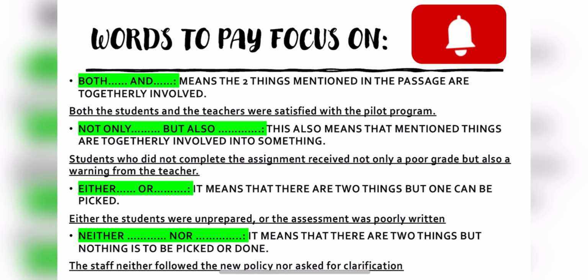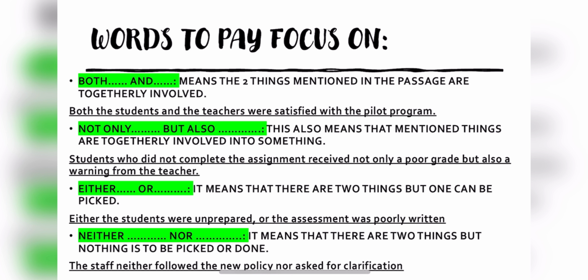The third one is either or. It means that there are two things but one can be picked. There are two things but one can be chosen by someone. For instance, either the students were unprepared or the assessment was poorly written. The meaning of this line is that या तो ये या फिर ये. एग्जाम्पल में क्या दिया हुआ है कि या तो स्टूडेंट्स अनप्रिपेयर्ड थे, उनको प्रिपरेशन नहीं थी अच्छे से, या फिर जो असेसमेंट थी वो ही बुरी तरह से लिखी हुई थी.